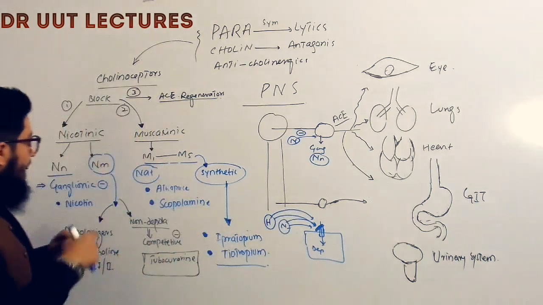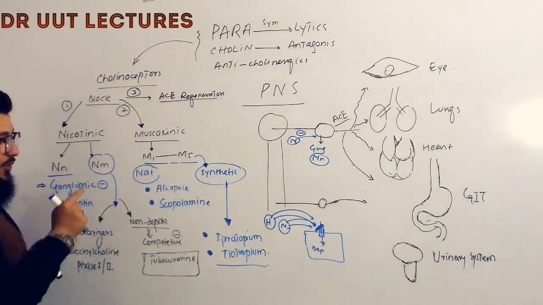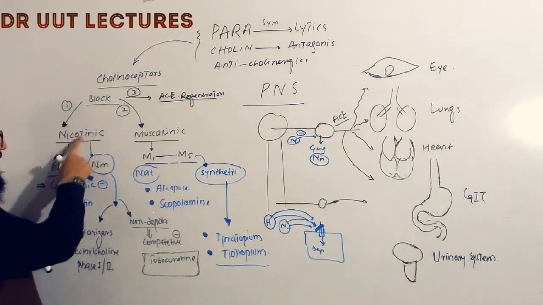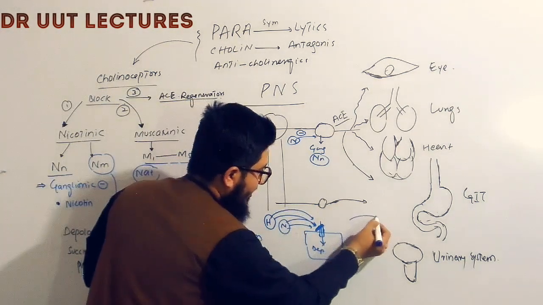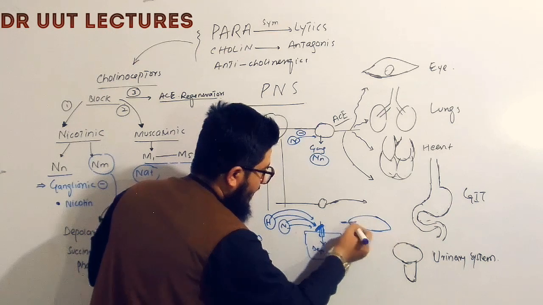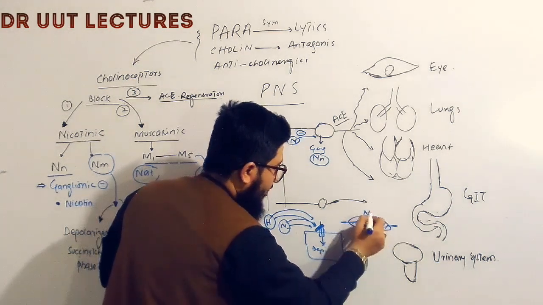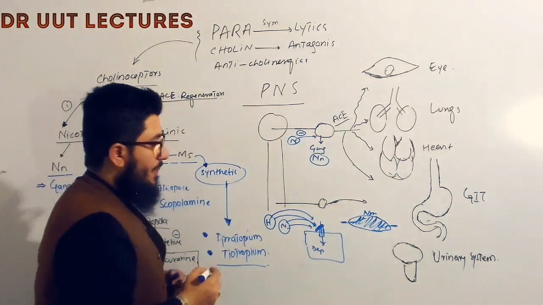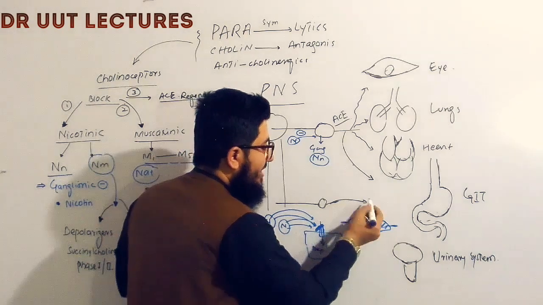Coming to the next one. Next is the nicotinic muscle type. Now this was the nicotinic neuronal type receptor. Nicotinic muscle type receptor is present on the muscles. Here is our muscle. Consider it as a muscle. So on the muscles we have nicotinic muscle type receptor. This is the nicotinic receptor present on the muscle, due to which it is called nicotinic muscle.